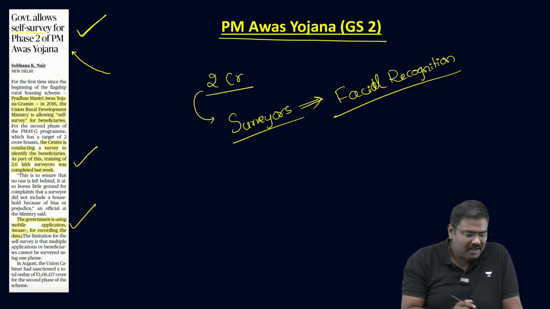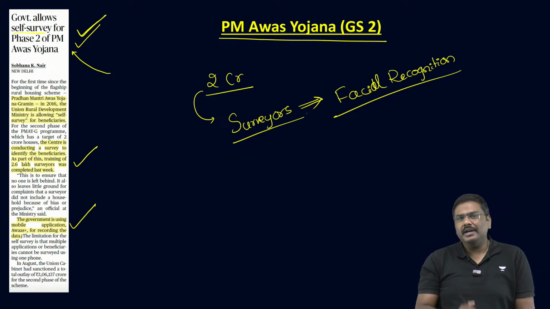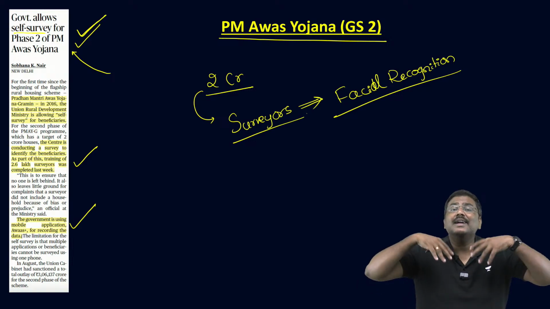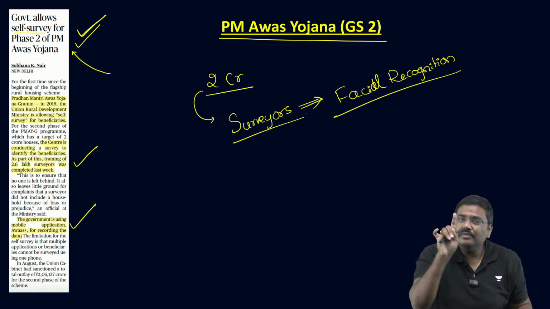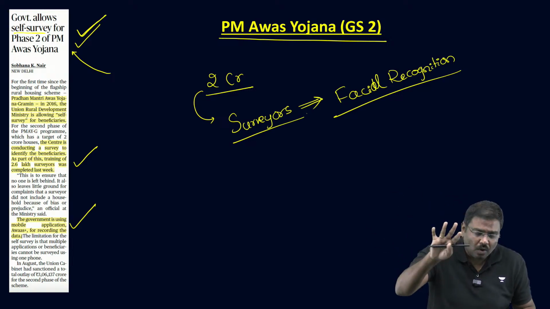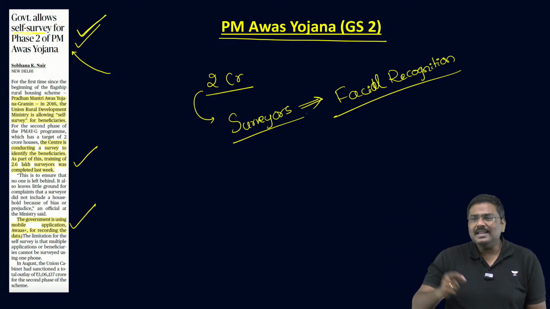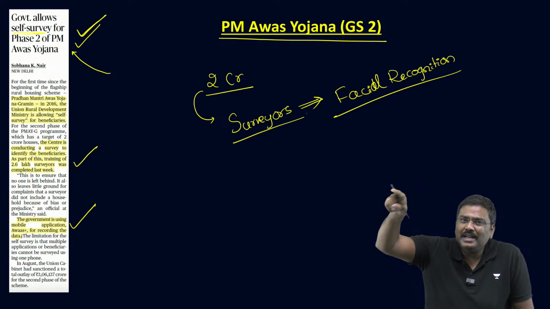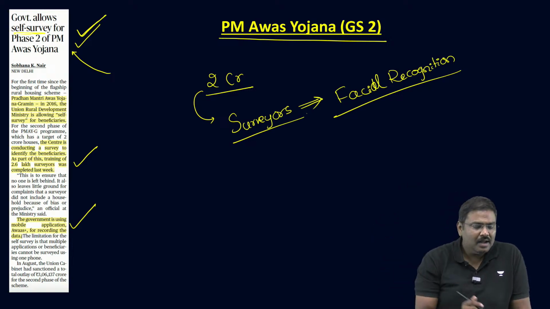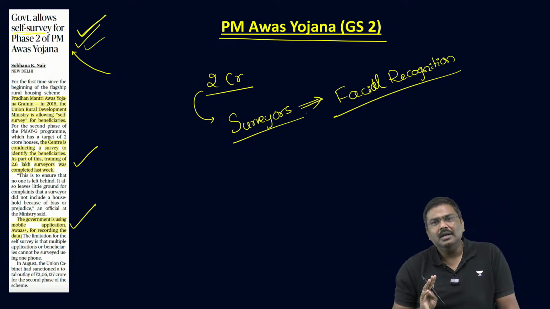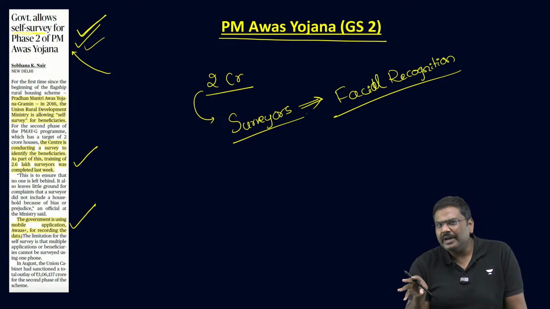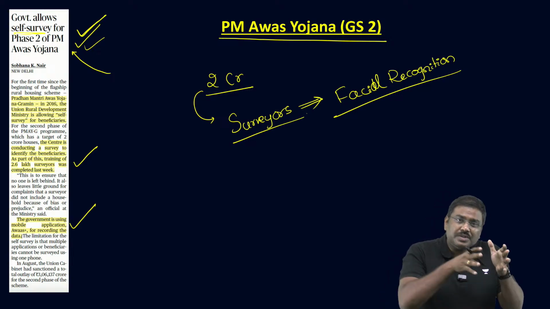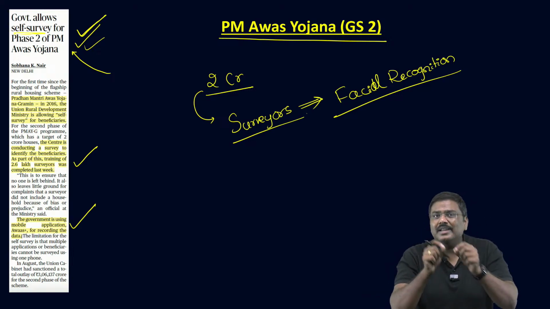Now the government simply says, under the PMAY Gramin component, under phase 2, a person who has not been recognized as a beneficiary as of now, if they want to be registered as a beneficiary, they can go for self-survey. That is, they can conduct their own facial recognition and upload the data to be recognized as a beneficiary under the PMAY Gramin component. This is the latest initiative of the Government of India where they are using technology to ensure that more and more services will be provided to ordinary people.